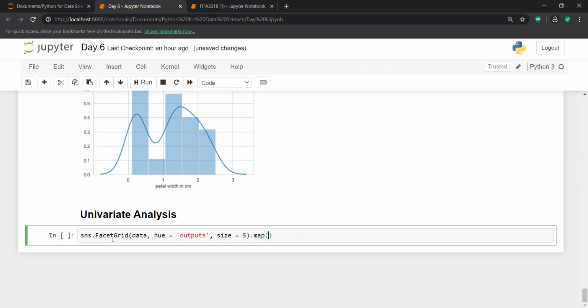With the help of the map function, sns.distplot. Maybe I try to make a univariate analysis on my petal length.